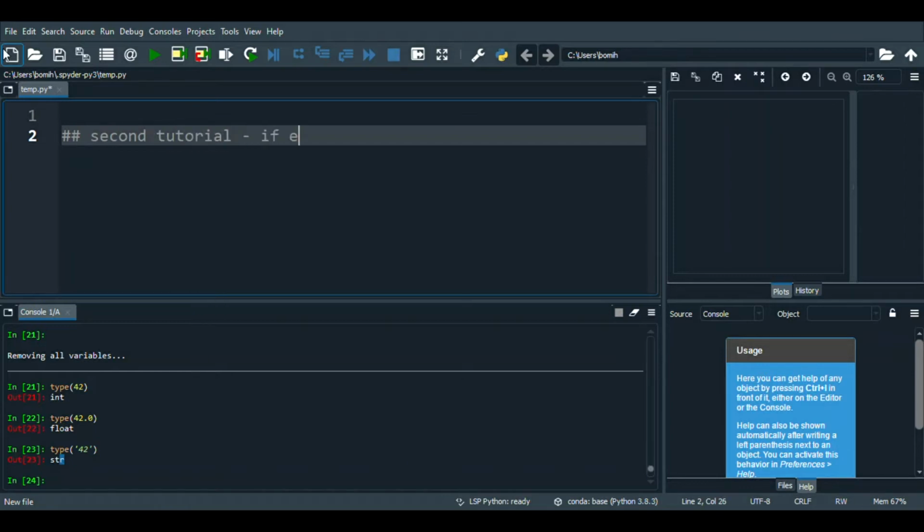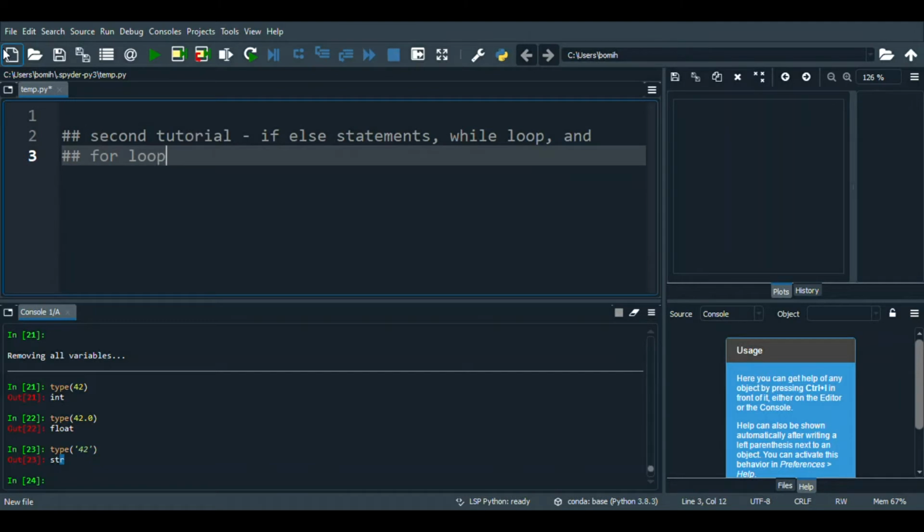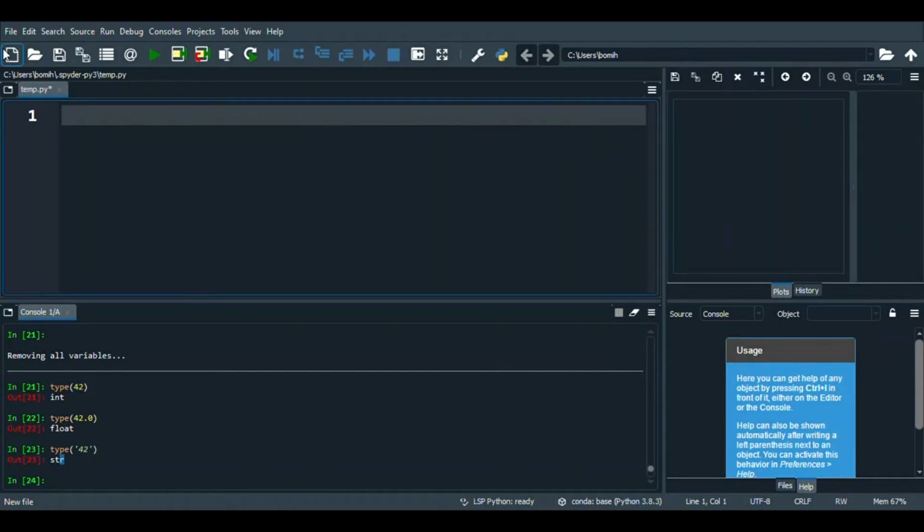Alright, what we're going to cover for the second presentation is, let's see, tutorial. We're going to cover if-else statements, while loops, and for loops. Alright, so let's start with an if-else statement.